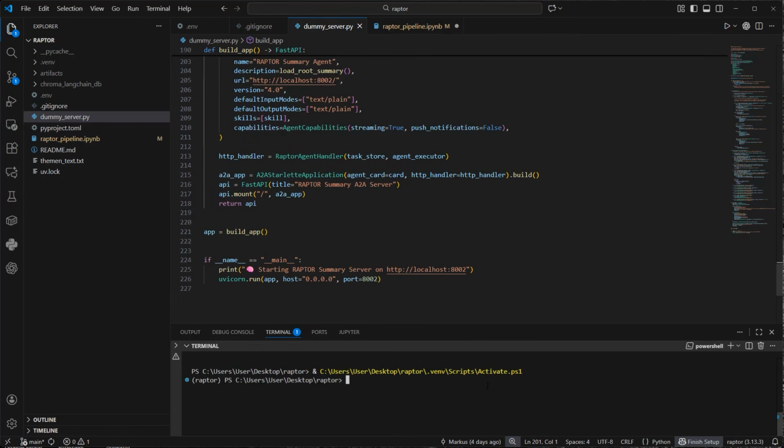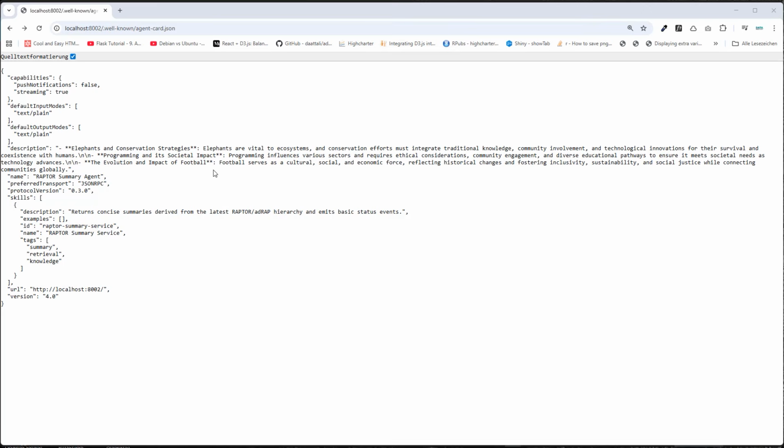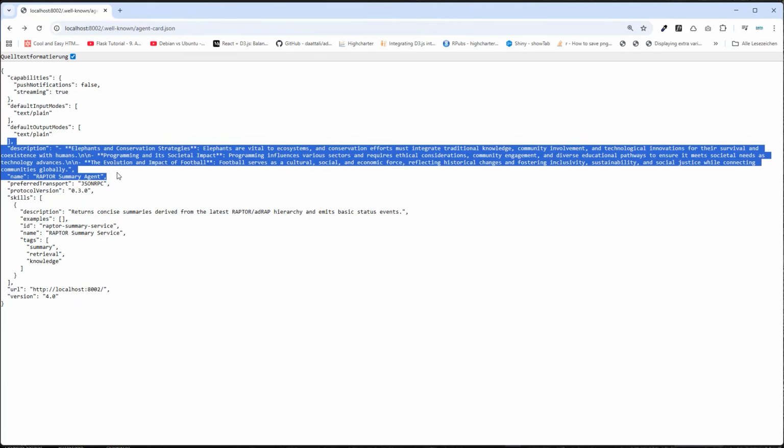So if we run that, uv run python and then dummy_server.py, then we can go to localhost port 8002. So here it is. The agent card lives under .well-known/agent-card.json, and here is the description. So this description is normally used for an LLM to determine whether it's worth it to ping that agent or not. And that high-level information is what Raptor gave us.